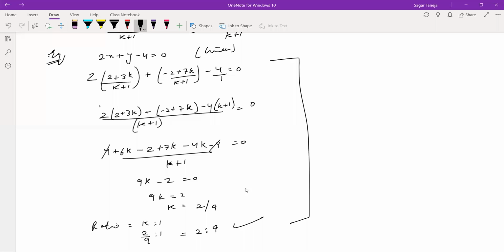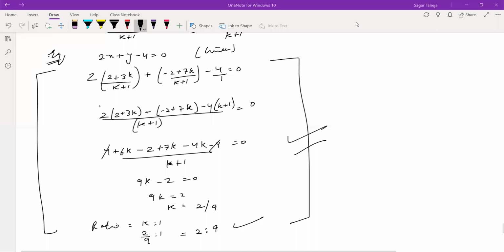This is the new concept used in this question. Note it down. Note it down, then we'll move to the next.